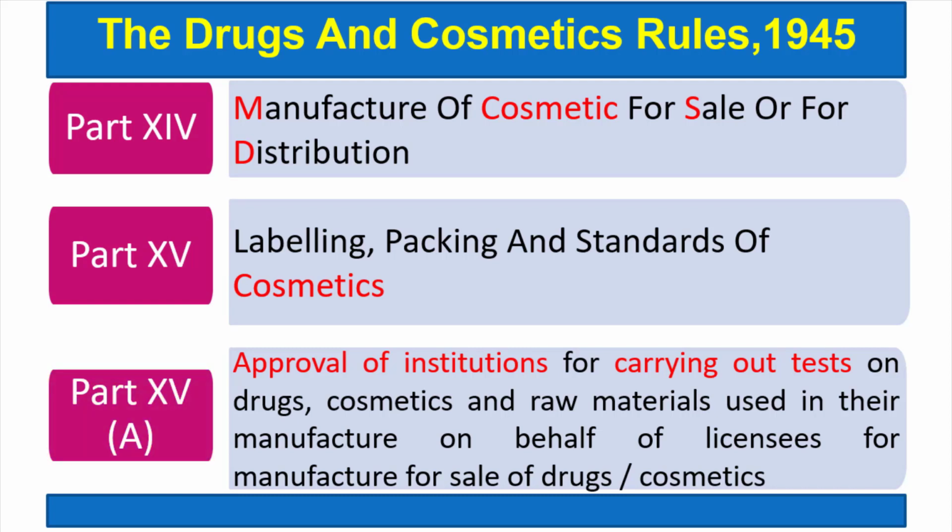Part 15A is approval of institutions for carrying out tests on drugs, cosmetics, raw materials used in manufacture on behalf of licensees for manufacture for sale of drugs or cosmetics. So here this provision is related to the approval for carrying out different tests of drugs and cosmetics.